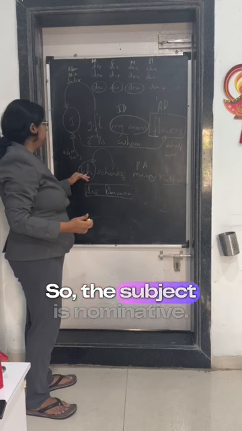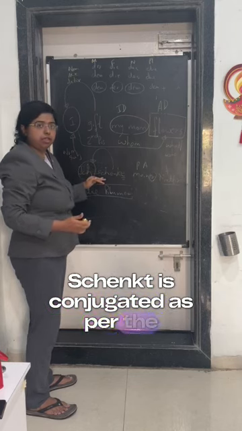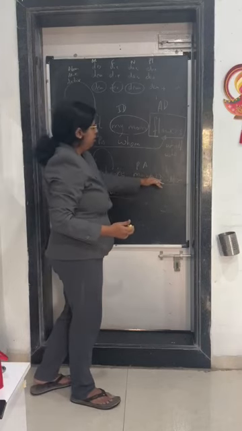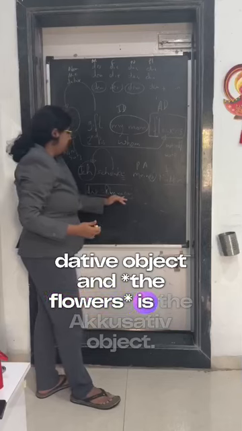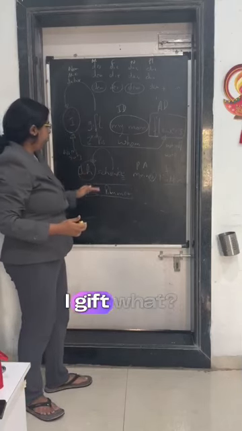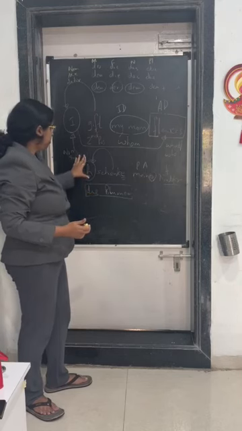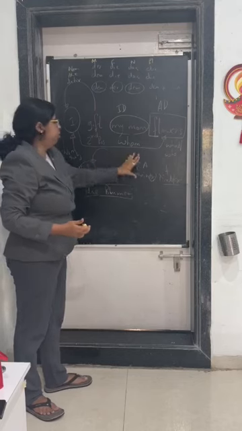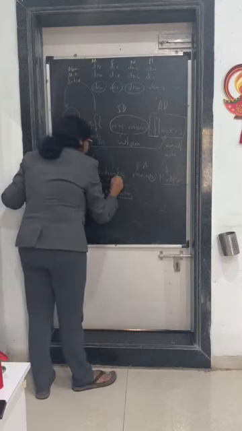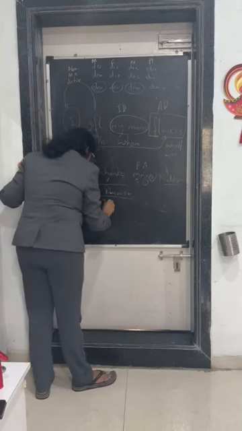So ich is the subject or nominative. Schenke is conjugated as per the subject. And meiner Mutter is the dative object and die Blumen the accusative object. Why? Because I gift what? So sentence structure is nothing but subject, verb, object. Subject, verb, indirect object, direct object.